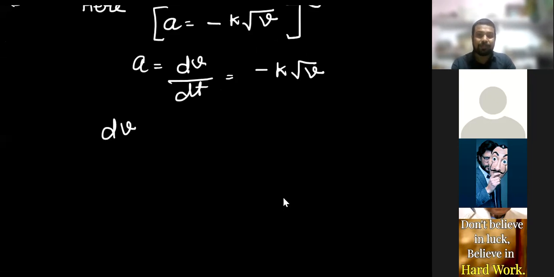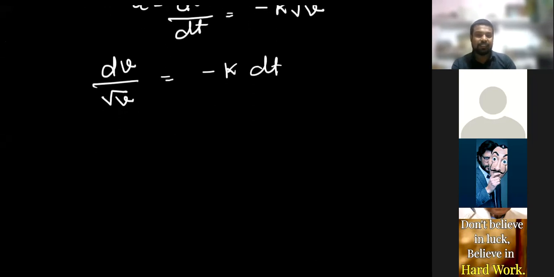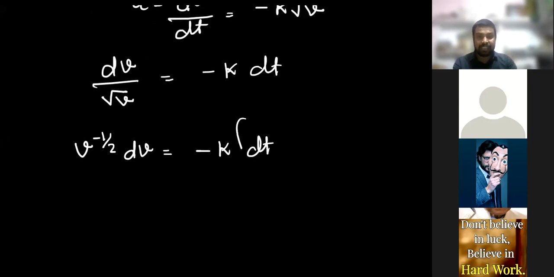So simple cross multiplication: dv over v to the power 1 by 2 is equal to minus k dt. Integrate on both sides. So v to the power minus 1 by 2 dv is equal to minus k dt. Now integration on both sides. At t equal to 0, in this question, the velocity is v naught.